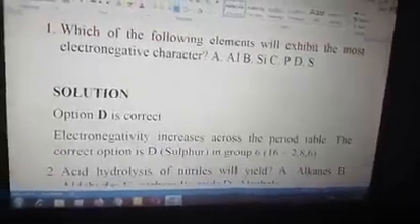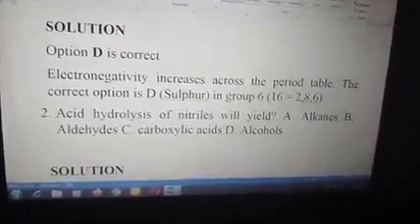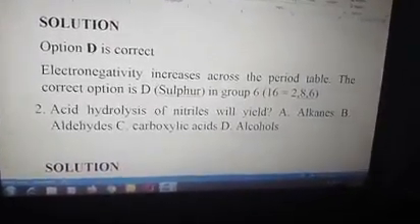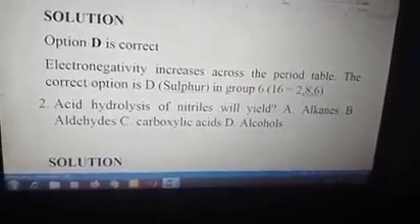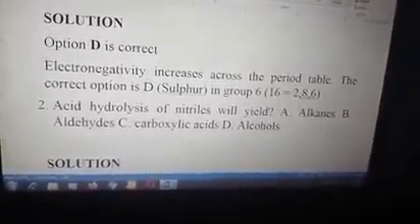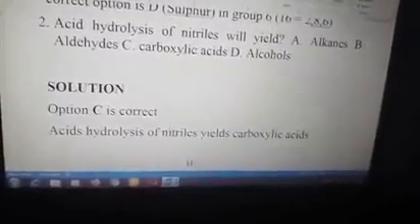Number 2, acid hydrolysis of nitriles will yield A. alkanes, B. aldehydes, C. carboxylic acids, D. alcohols. The answer to the question is carboxylic acids. Solution: option C is correct. Acid hydrolysis of nitriles yields carboxylic acid.